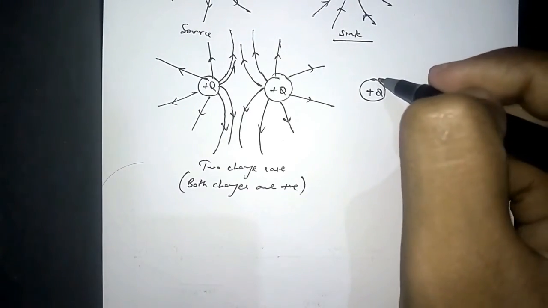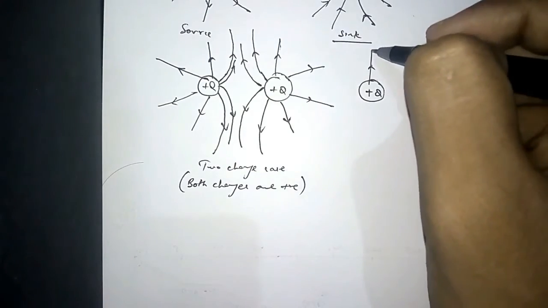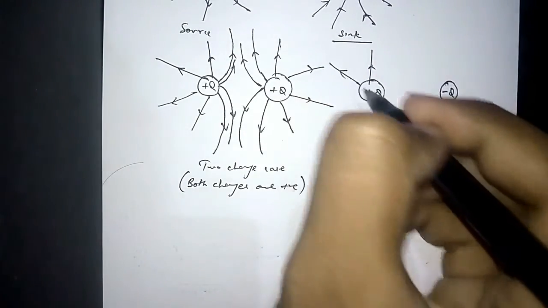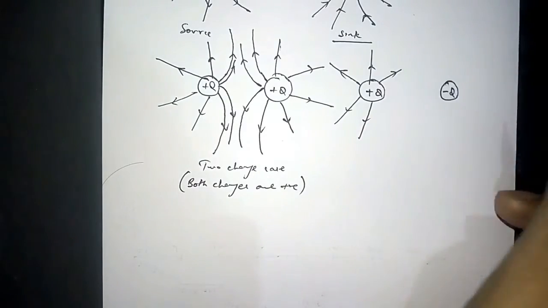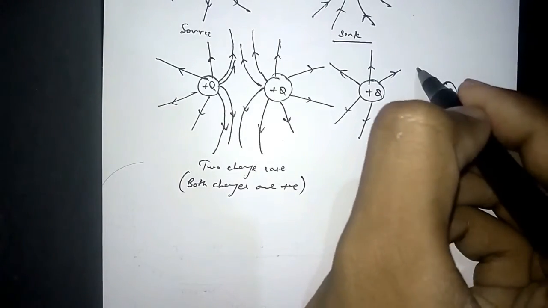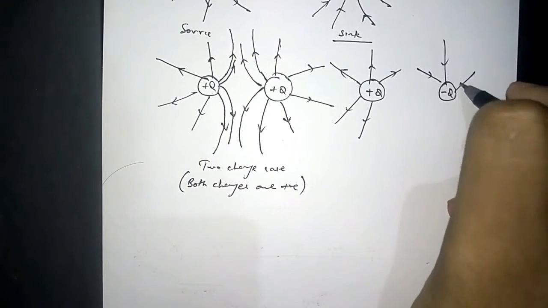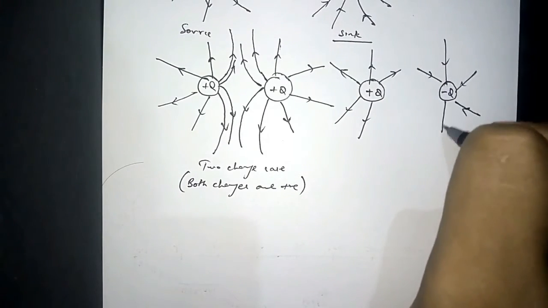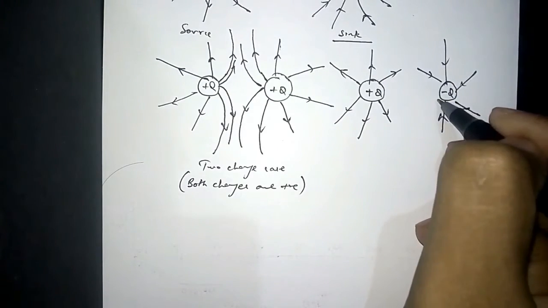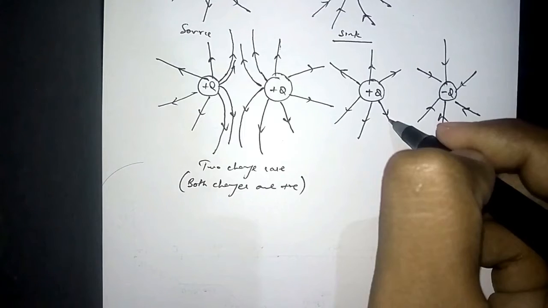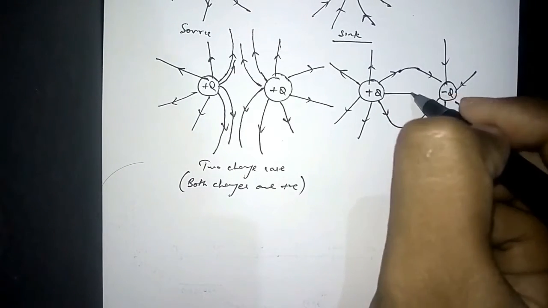So this will generate electric field lines outward, outward, outward, outward, and this will absorb the electric field lines, like this, because this is a sink here. So this electric field line outward, this inward, so this will connect with each other like this, like this.